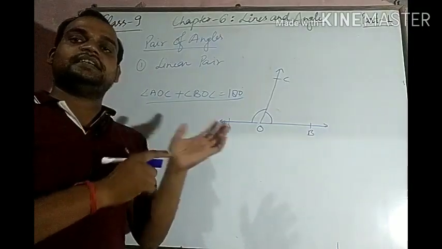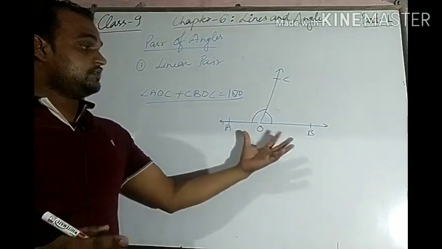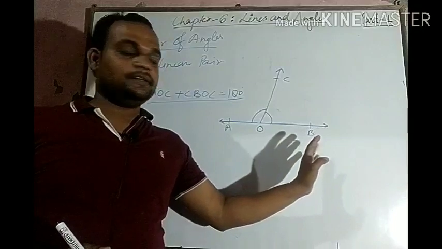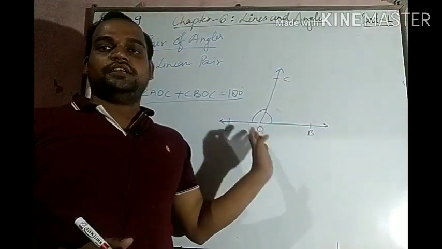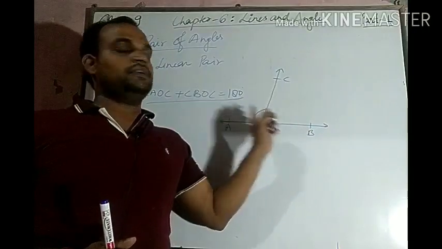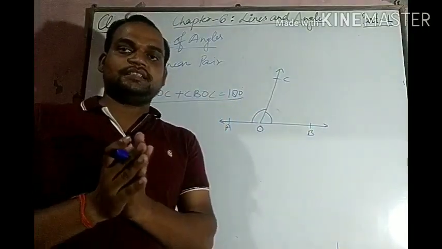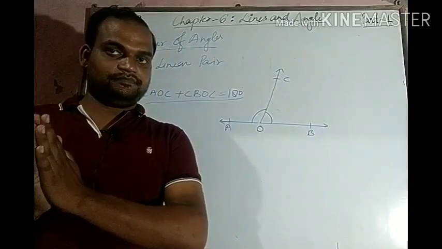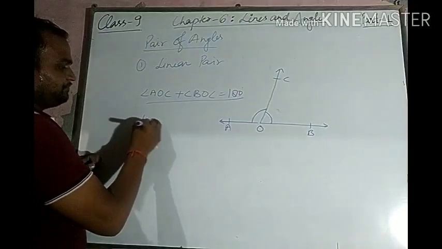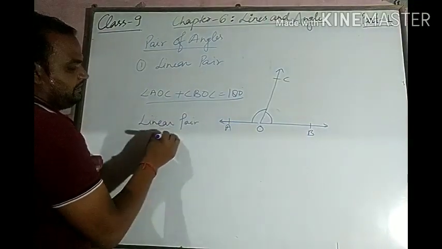We know that a straight angle is shown by a straight line, and so here we have said that AOB is a line and OC is the ray falling on it at point O. So these two angles have the sum equal to 180 degrees. This is known as the linear pair axiom.